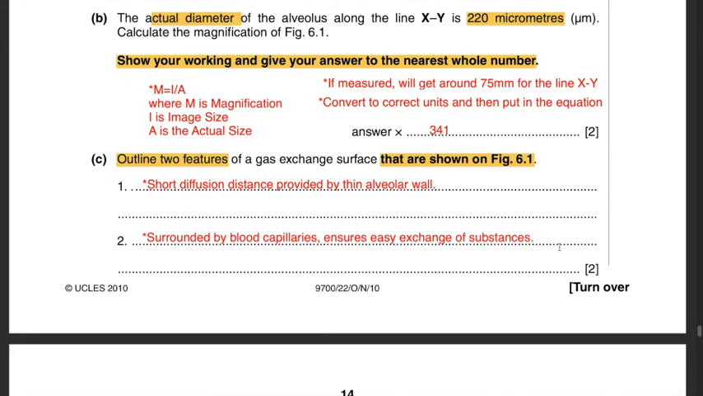Part B. The actual diameter of the alveolus along the line X to Y is 220 micrometers. Calculate the magnification of figure 6.1. Show your working and give your answer to the nearest whole number. Over here we are supposed to find the magnification, and magnification is nothing but image size upon actual size.